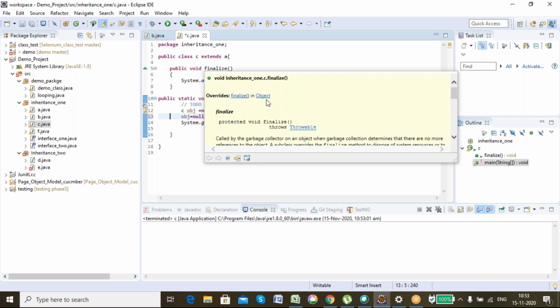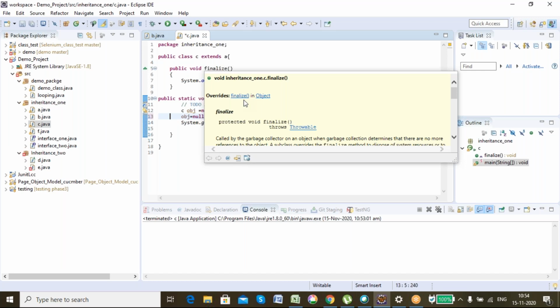That means the Object class is present, which C inherits. That's why it is able to override the finalize method present in the Object class. Else how would it override?